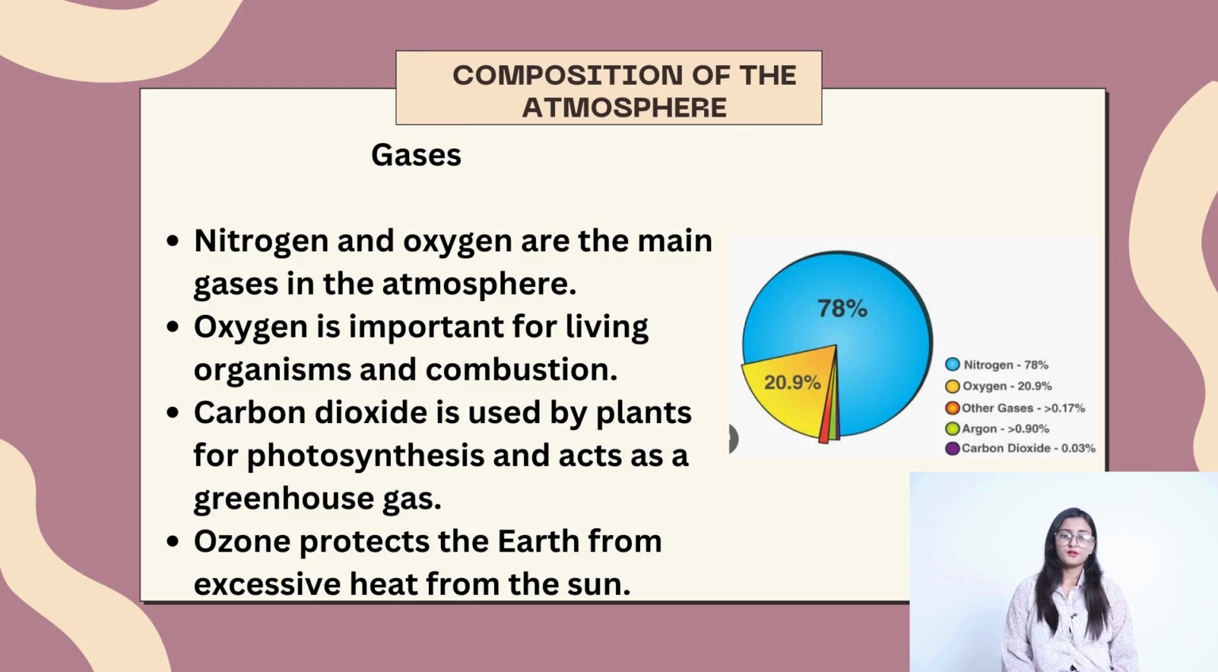Composition of the atmosphere. Gases. Nitrogen and oxygen are the main gases in the atmosphere. Oxygen is important for living organisms and combustion. Carbon dioxide is used by plants for photosynthesis and acts as a greenhouse gas. Ozone protects the earth from excessive heat from the sun.